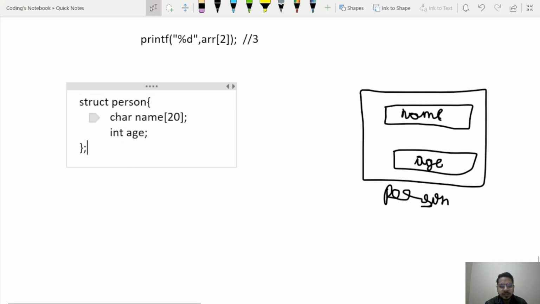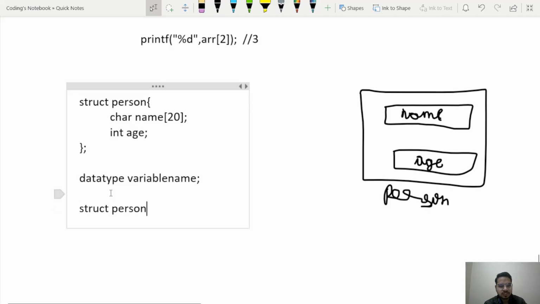Now how do I create a variable of type person? If you remember, how do we declare any variable of any data type? We write the data type and then the variable name. So this is how we declare a variable. The syntax will remain the same. What is my data type in this case? My data type is struct person.